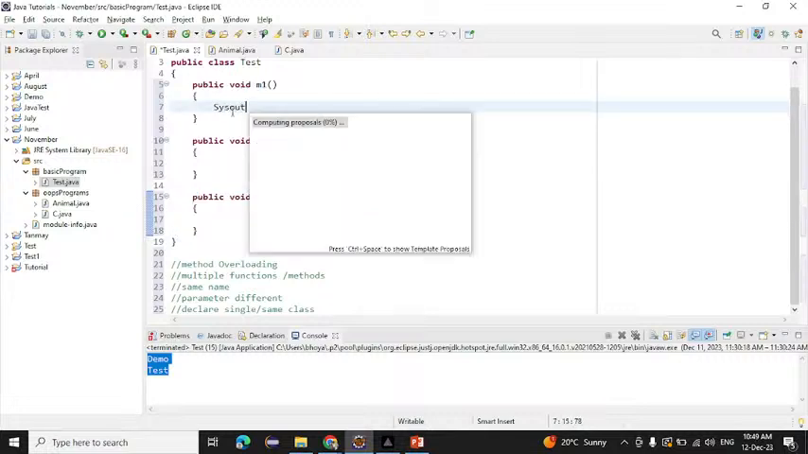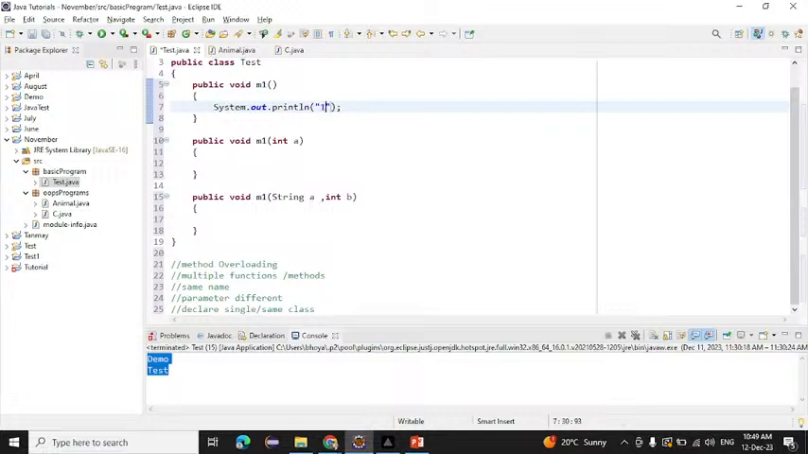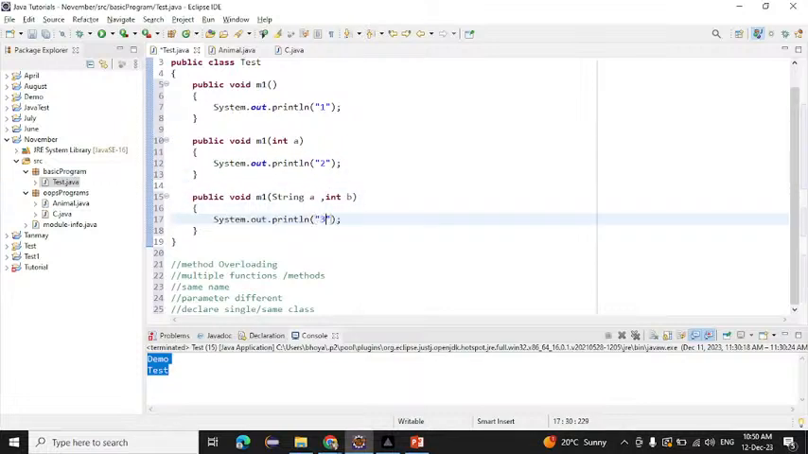Okay, we will write something here. System.out I am writing here, and here I am writing one. After that, here I am writing System.out, and here I am writing two, and same like that. System.out I am writing here, and here I am writing three. Okay, one, two, three.